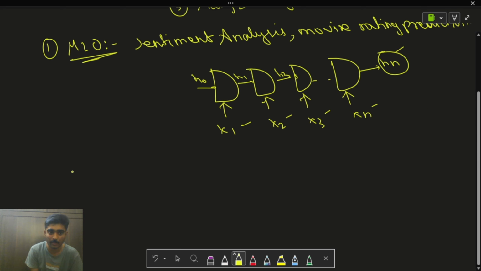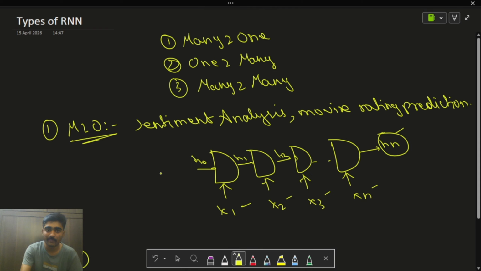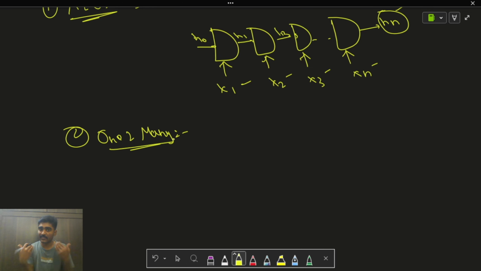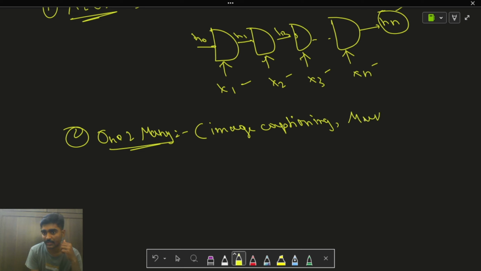Let us discuss our second type of recurrent neural network, that is one to many. As the name suggests, we'll be giving a single, non-sequential input, so the output will be sequential. The best tasks for this are image captioning, and the second could be music generation. First I'll explain the entire architecture, and then we'll see an example through this.